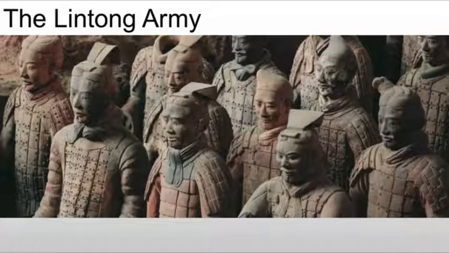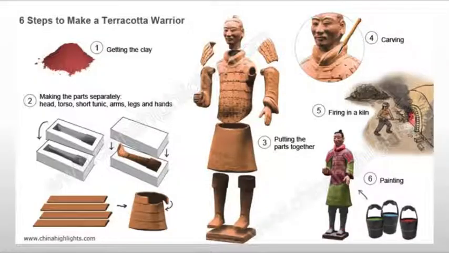Now, in all these cases, with all these figures, they're all created with molds, but there are different molds for different parts. So you would have separate, say, 4 or 5 different hand molds, 4 or 5 different leg molds, arms, short tunic, torso, head, etc. And by the time you work out the math on that, you can end up with a situation where no 2 of the 6,000 terracotta warriors are identical. Even though they look like they should be, none of them are.